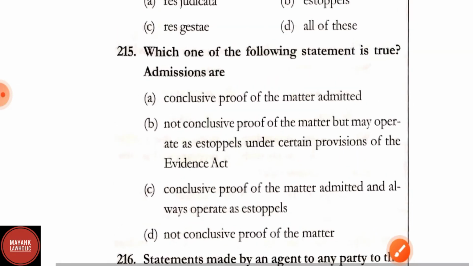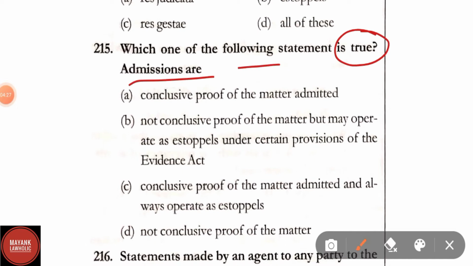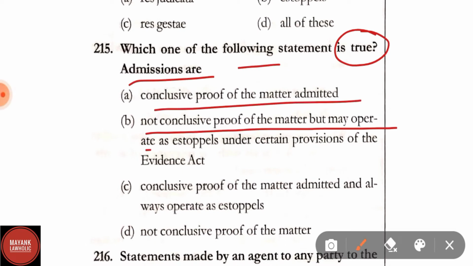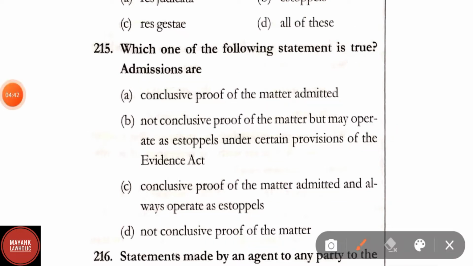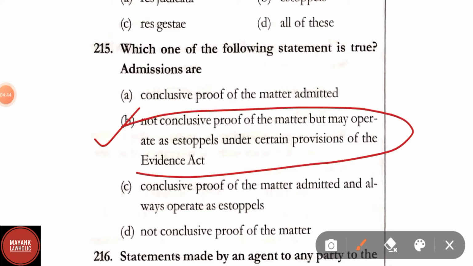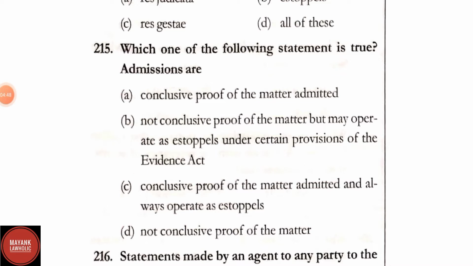Question number 215. Which of the following statements is true? Admissions are: option A, conclusive proof of the matter admitted; option B, not conclusive proof of the matter, but may operate as estoppels under certain provisions of the Evidence Act; option C, conclusive proof of the matter admitted and always operate as estoppel; and option D, not conclusive proof of the matter. Here correct answer is option B, that is not conclusive proof of the matter but may operate as estoppels under certain provisions of the Evidence Act.